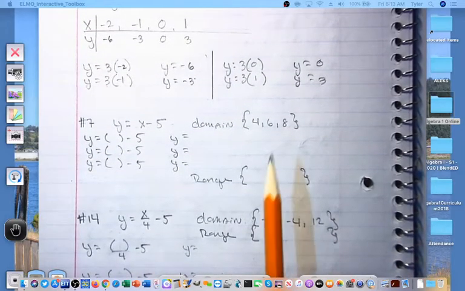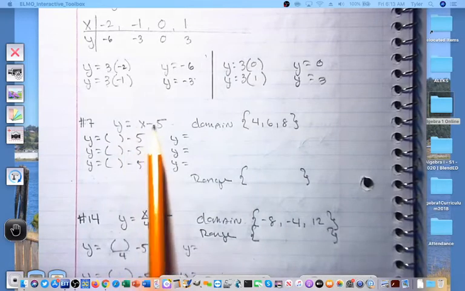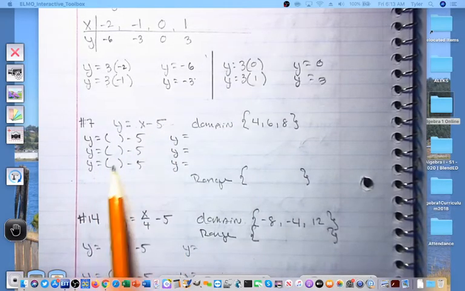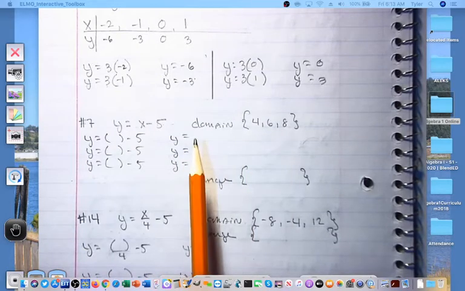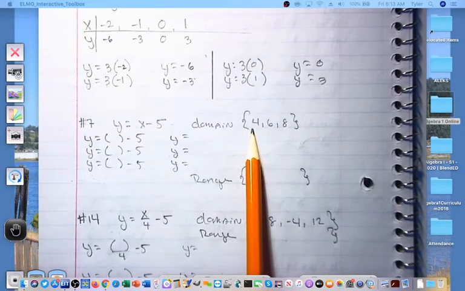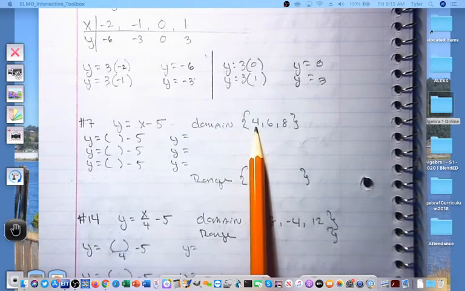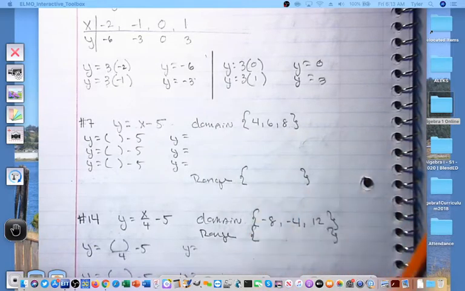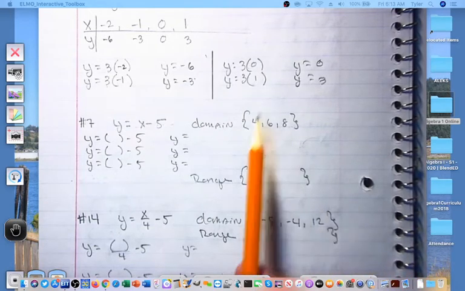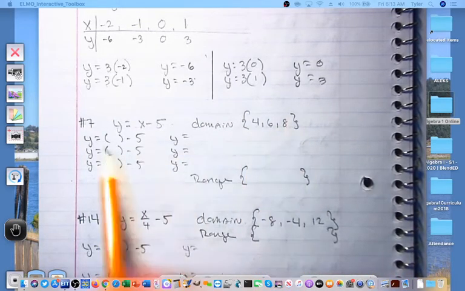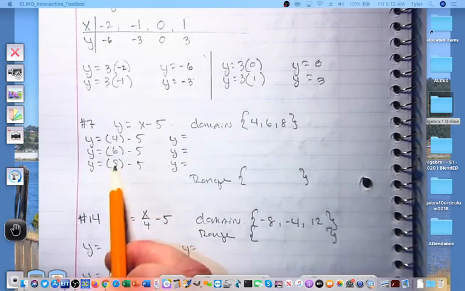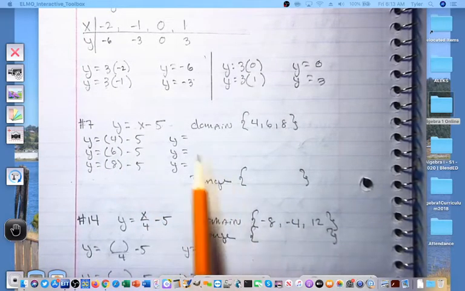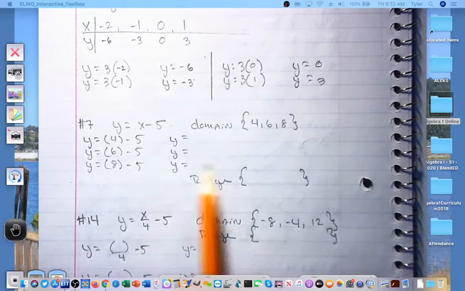Once again, they've given us a function on number 7, y is equal to x minus 5. We are going to put some specific inputs in there. Rather than an input-output table, they simply told us what the domain of this function is. They want us to find what the range is if our domain is 4, 6, and 8. Remember that domain is made up of x values, and then range is made up of our y values. So all we have to do is input these 3 values, 4, 6, and 8, and then we will identify what those outputs are, and we'll just make sure that they're in order from smallest to biggest when we write them in our range.